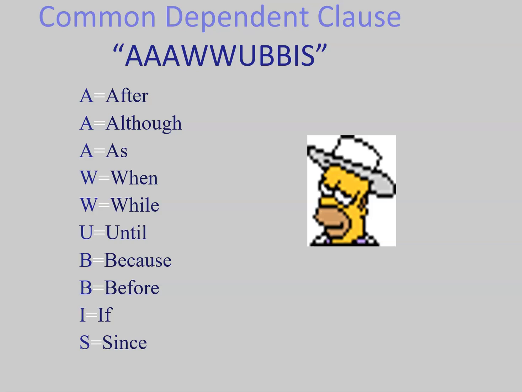Whenever you see these words, almost guarantee that you will have a dependent clause right after it. Well, why is this important? Well, because when you take a look at dependent clauses, they have to have an independent clause with it. And that makes a special type of sentence. And we're going to look at that here shortly.